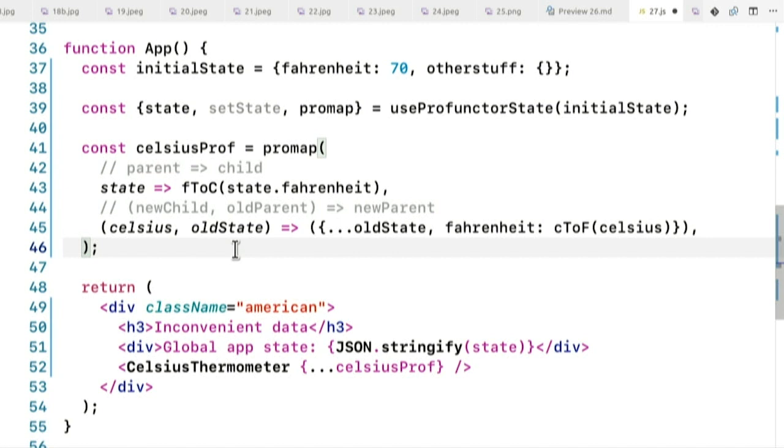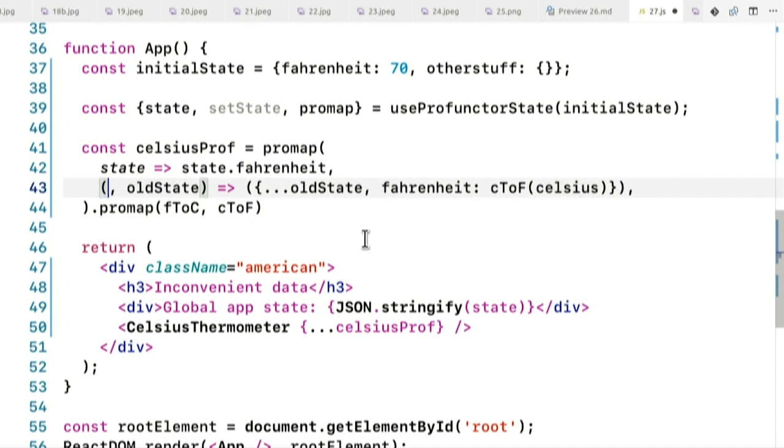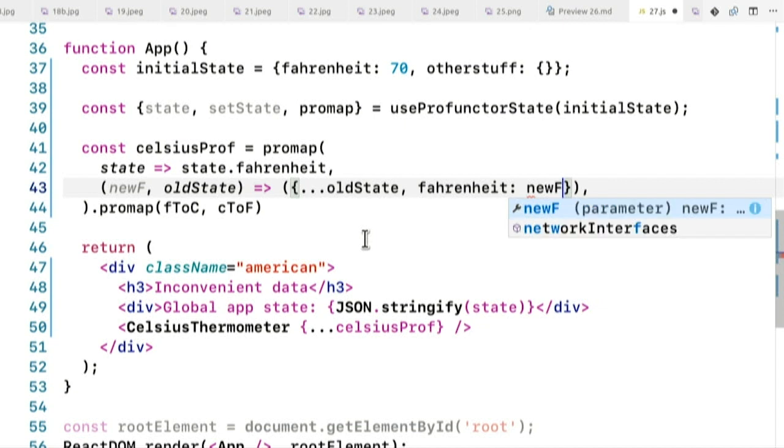I'm going to refactor this a little bit. So first I map from state to state.Fahrenheit, so basically just pick .Fahrenheit, and then I ProMap again. Now that I have Fahrenheit, I'm going to convert it to Celsius. It's going to show to the Celsius thermometer, and then I convert the new Celsius back to Fahrenheit, and now this is new Fahrenheit, and I just put new Fahrenheit over there.